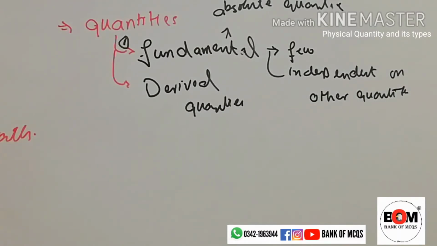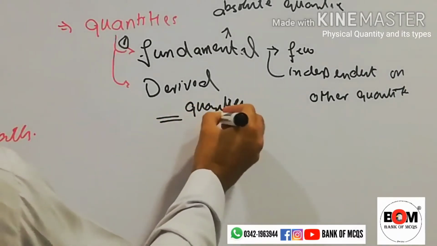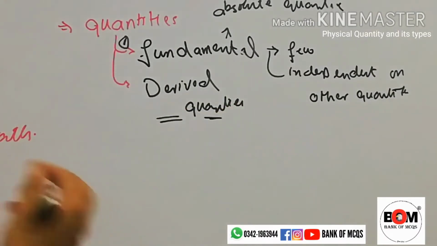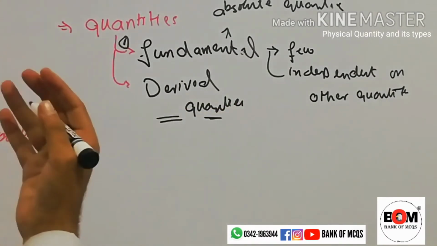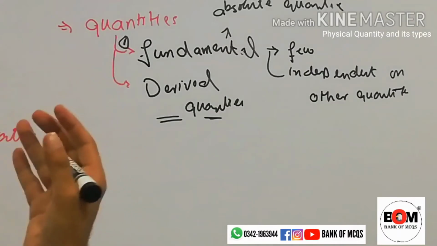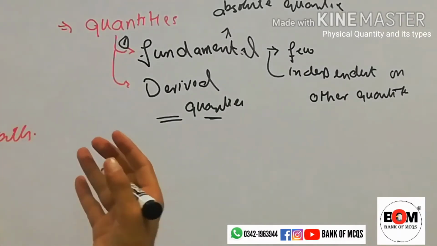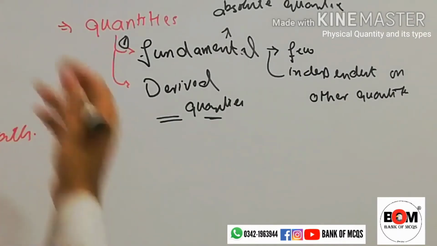The next type is derived quantities. Derived quantities are all those quantities that can be derived by suitable multiplication or division of different powers of fundamental quantities.